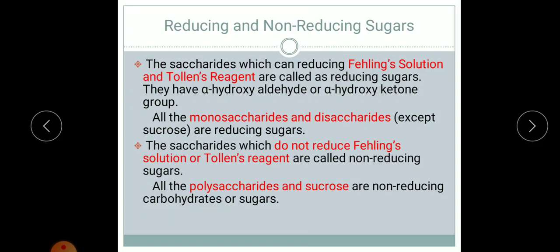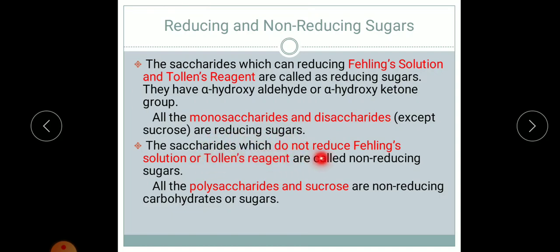Next we have reducing and non-reducing sugars. Saccharides which can reduce Fehling's solution and Tollens' reagent are called reducing sugars. They have an alpha hydroxyaldehyde or alpha hydroxyketone group. Example: all the monosaccharides and disaccharides except sucrose are reducing sugars.